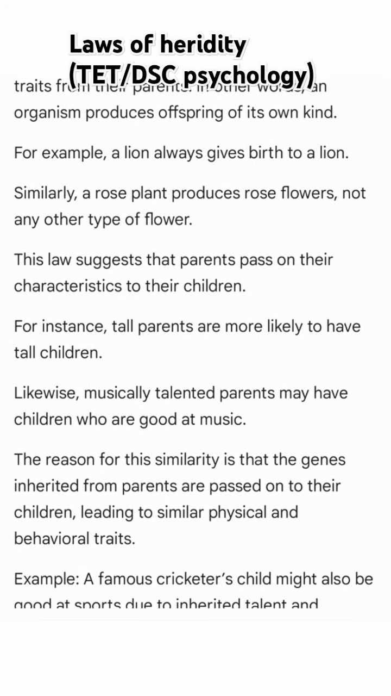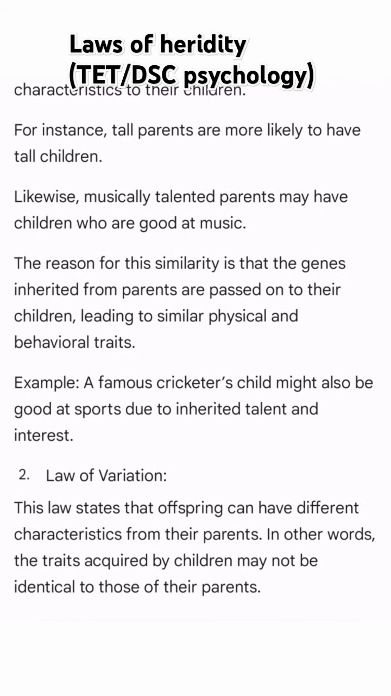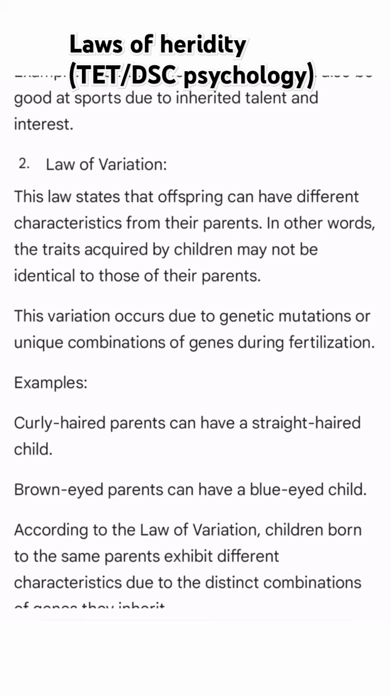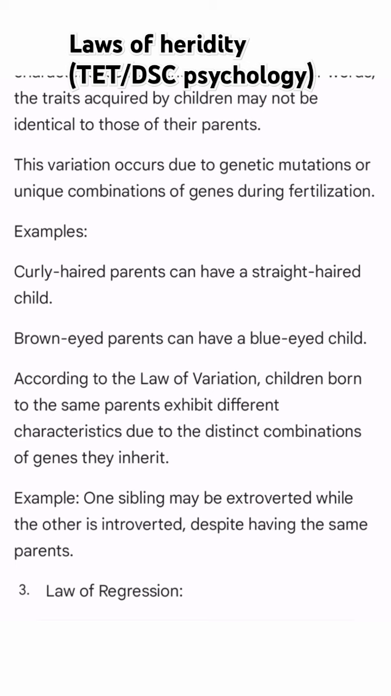2. Law of variation. This law states that offspring can have different characteristics from their parents. In other words, the traits acquired by children may not be identical to those of their parents. This variation occurs due to genetic mutations or unique combinations of genes during fertilization. Examples: curly-haired parents can have a straight-haired child. Brown-eyed parents can have a blue-eyed child.